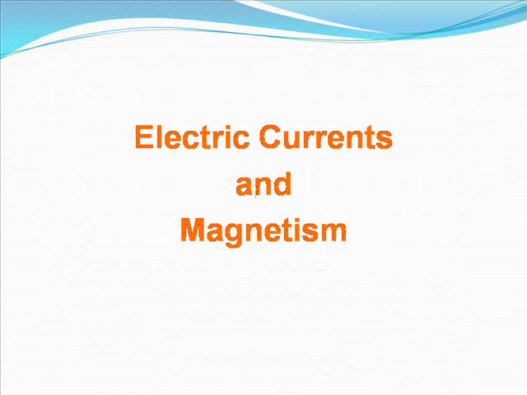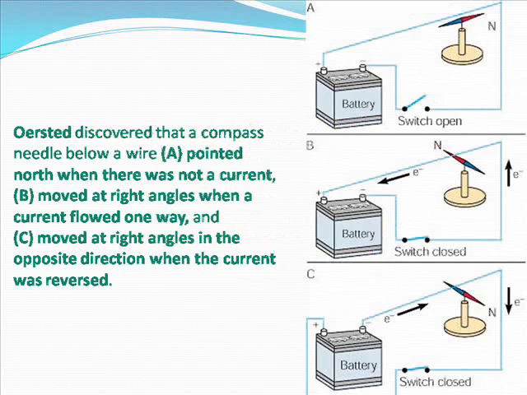Electric currents and magnetism. Oersted discovered that a compass needle below a wire pointed north when there was no current. B: it moved at right angles when a current flowed one way, and C: it moved at right angles in the opposite direction when the current was reversed.